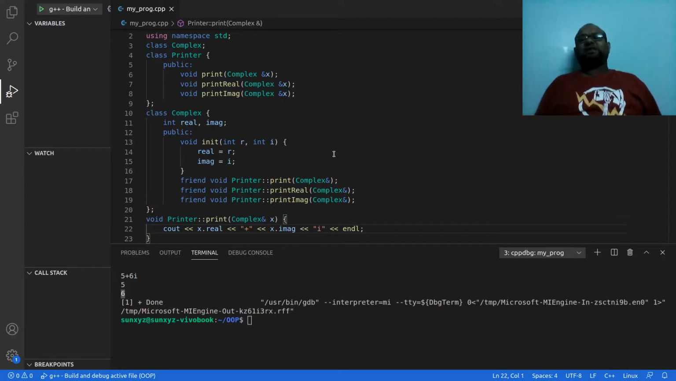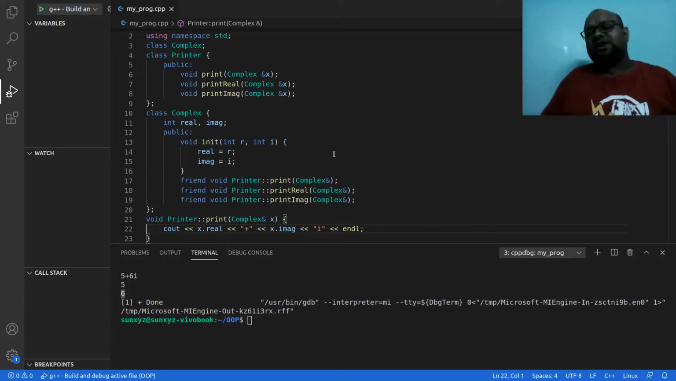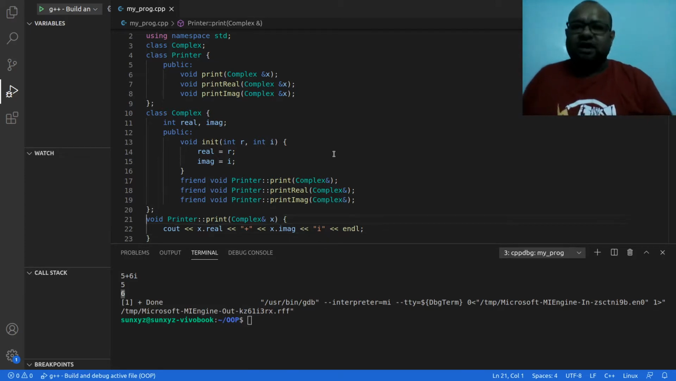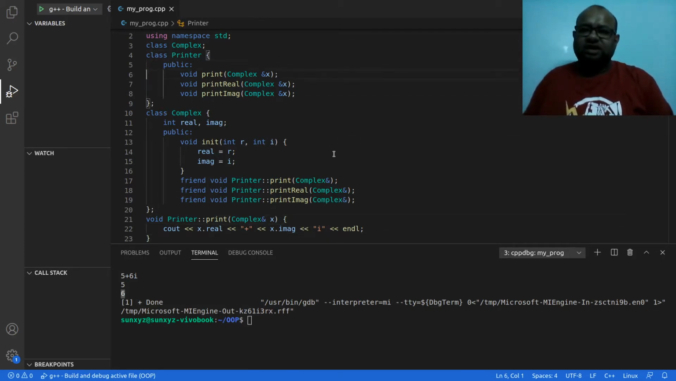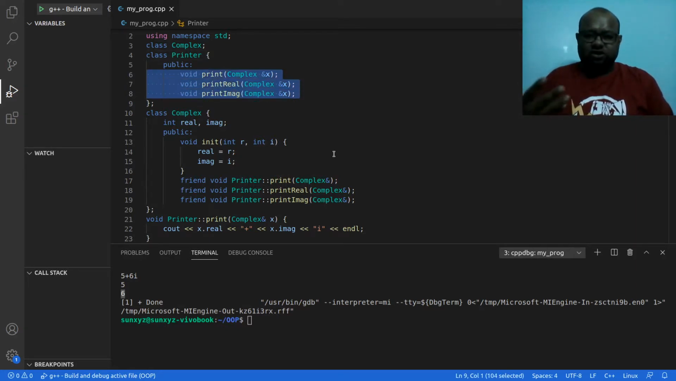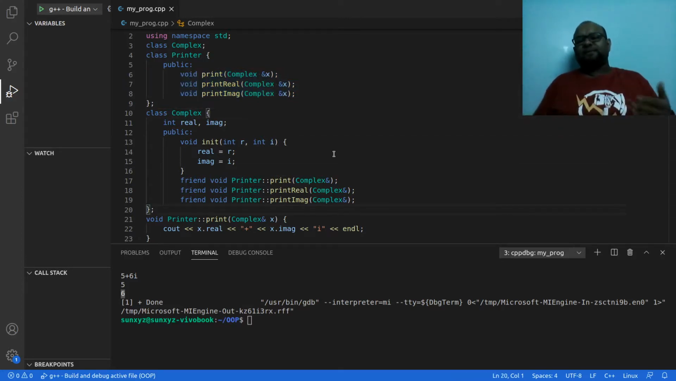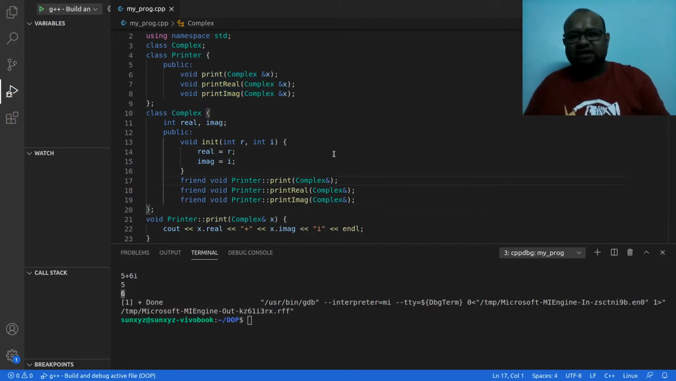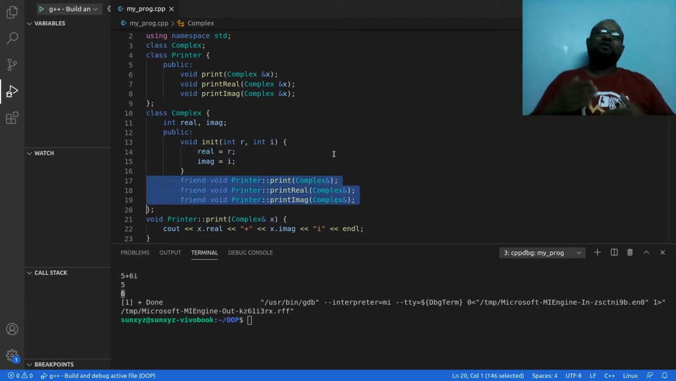Say there are 10 different functions in printer that I want these methods to be friend with complex. If I keep on writing friend and then the function name over and over again, like I have done here, line number 17 to 19, then what is going to happen? The readability of the code is going to decrease. For every method I have to declare that method as friend, over and over again. So this is cumbersome. This is not a very good idea.